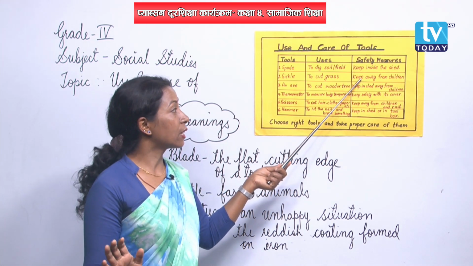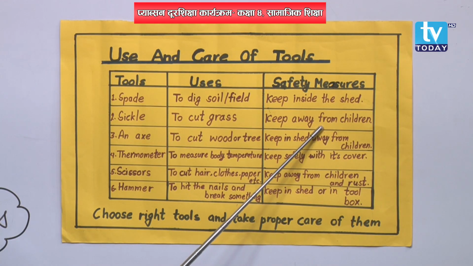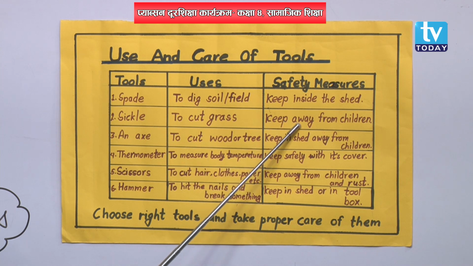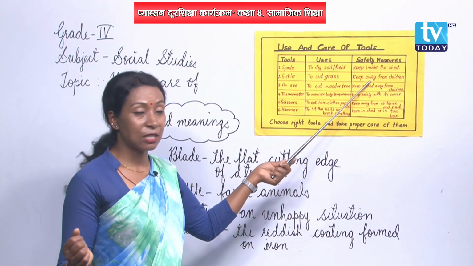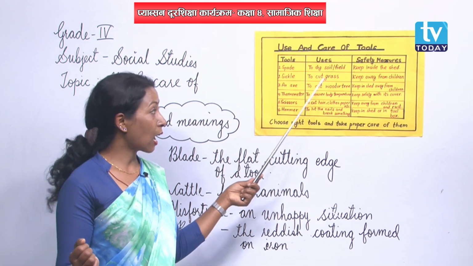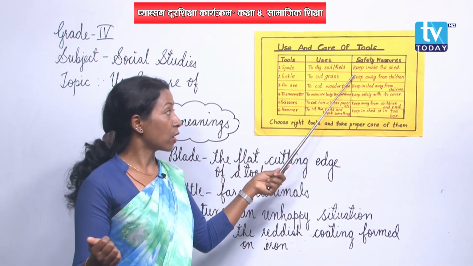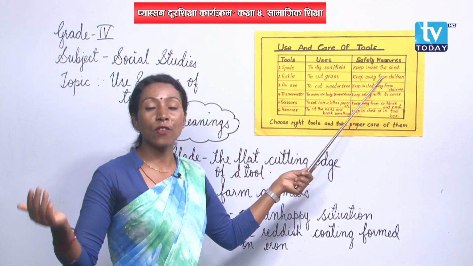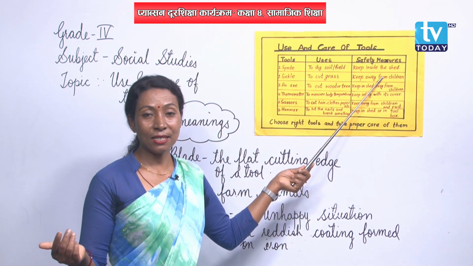So, it should be kept away from the children. If it is just tossed by the children, then they may get hurt. So it is very dangerous. We have to be very careful while keeping the sickle. We have to always think that we have to keep it away from the children, right?